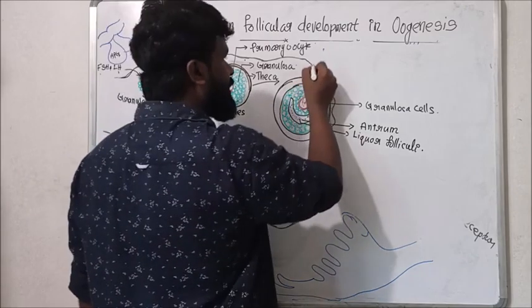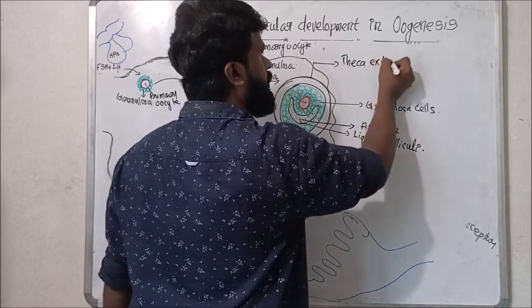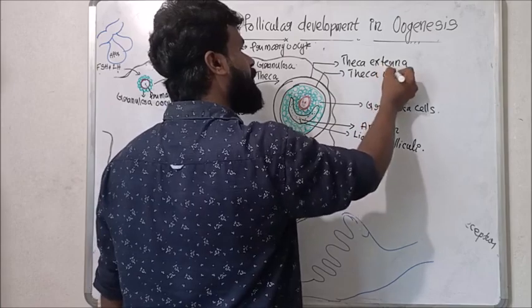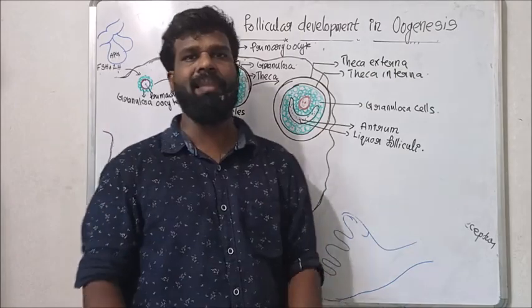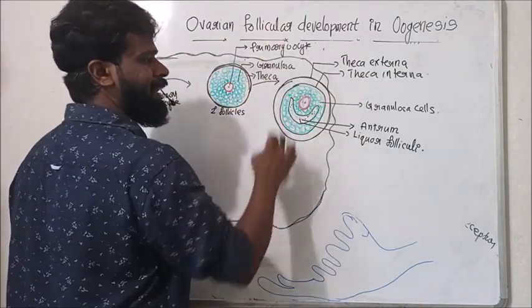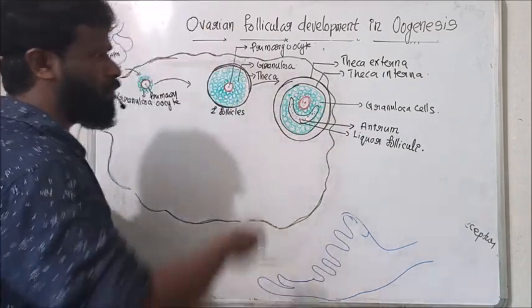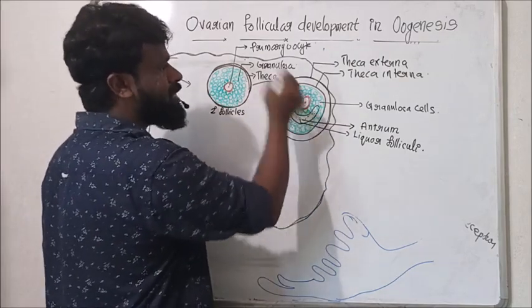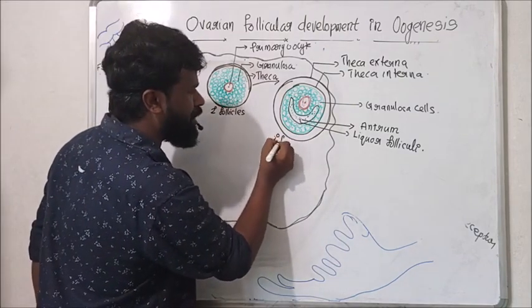This newly formed membrane is the theca externa, and this one is the theca interna. The theca interna has more epithelioid cells, but the theca externa is a fibrous capsule. Here we have the granulosa cells, the newly formed cavity antrum filled with the fluid called liquor folliculi as well as estrogen, and this cell is the primary oocyte. This follicle is known as the tertiary follicle.